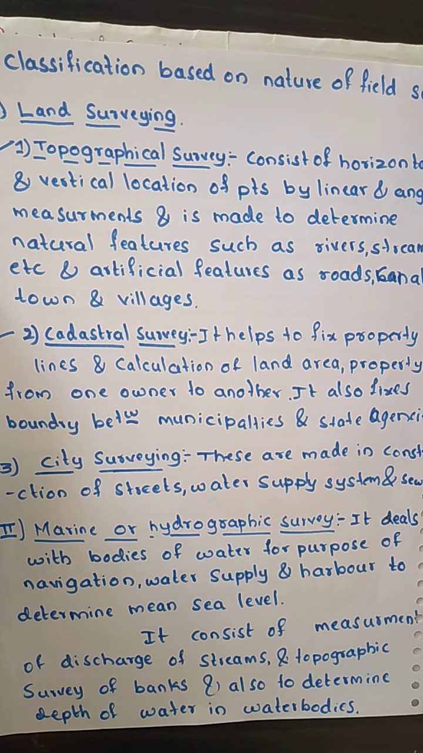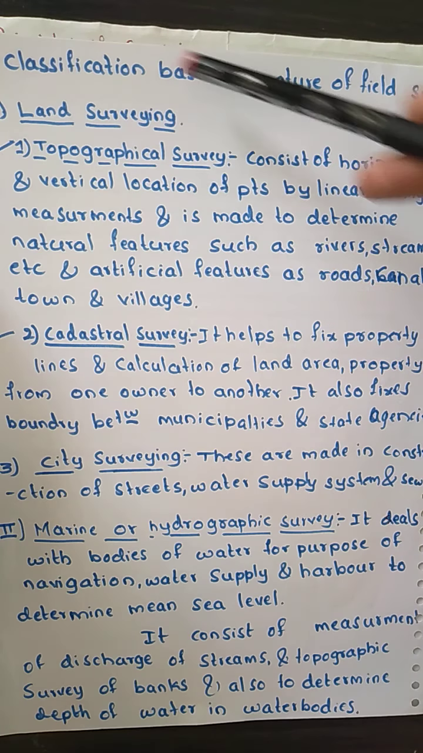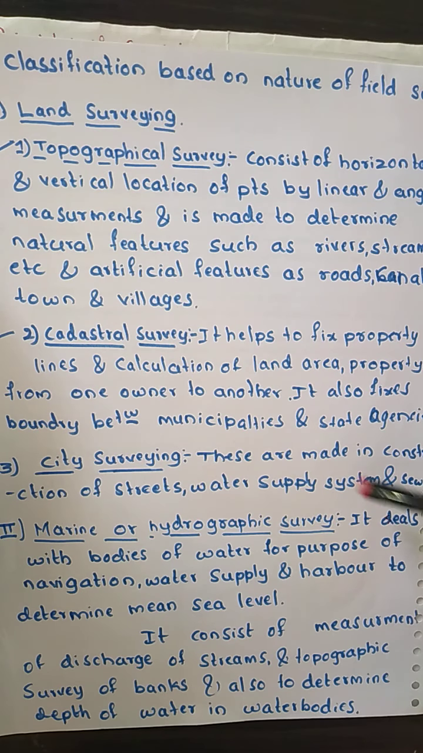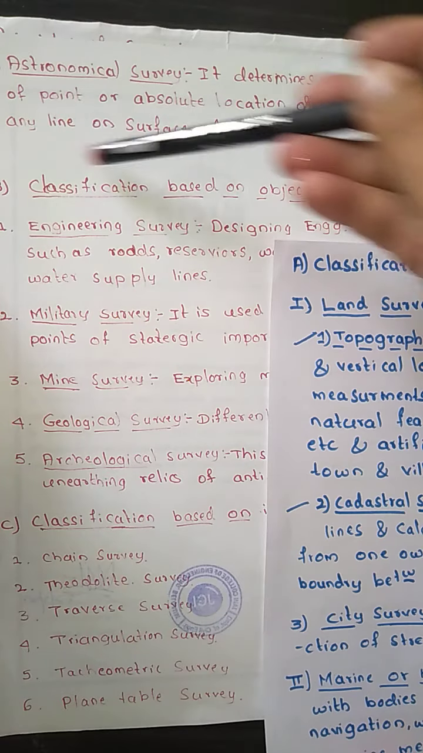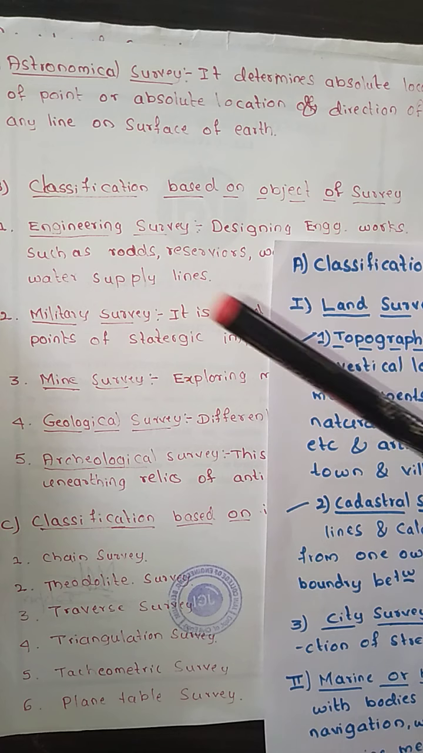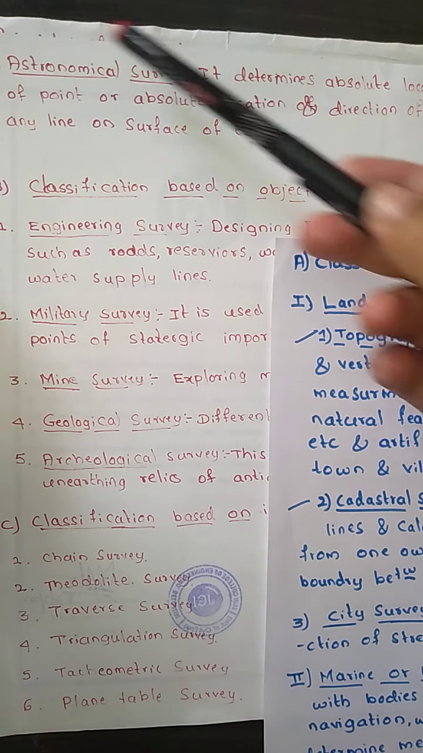Now we are going to classify survey again into basically three types. Based upon the land, the survey where we do it on land; then we are going to do it in a marine condition, that is hydrographic survey; and the third one is the astronomical survey. So the main classification is based upon whether it is a land survey, a marine survey, or an astronomical survey.